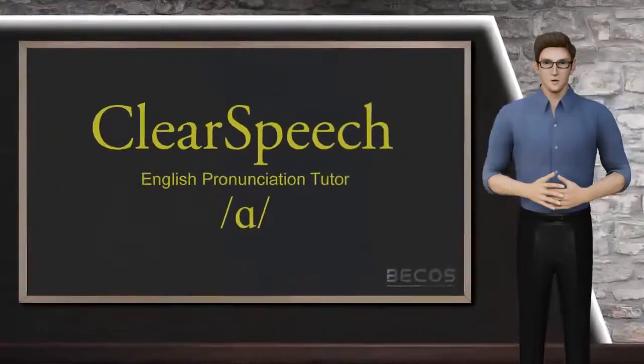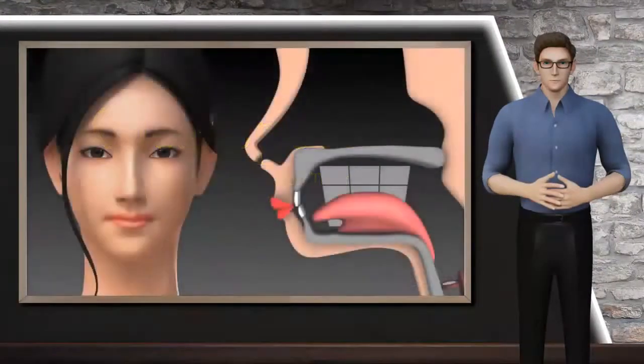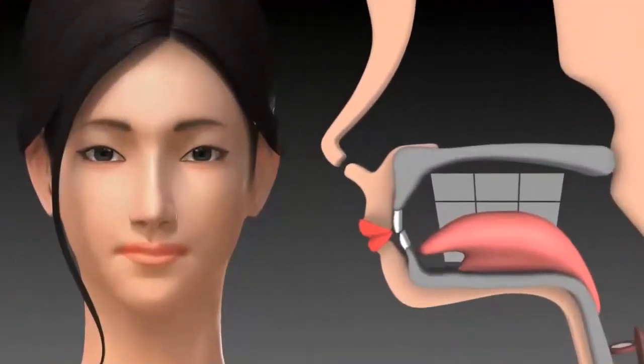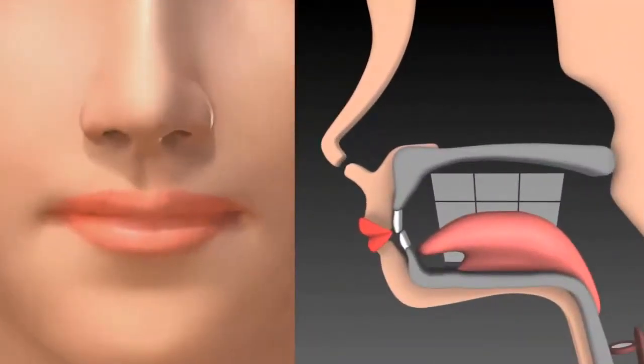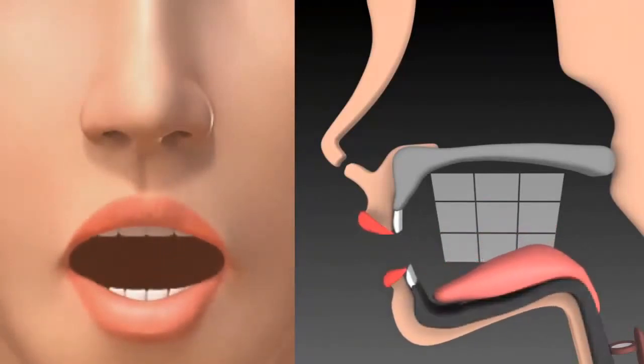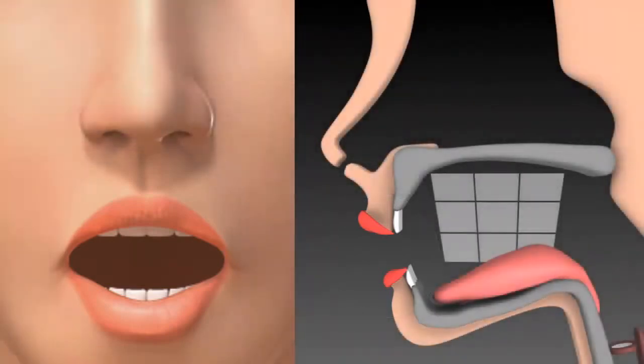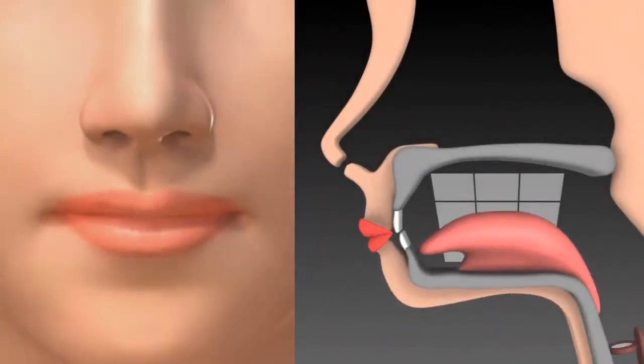Today, we are going to learn about the vowel sound ah. The ah, like in the word top, is produced by positioning the tongue in the back and low in the mouth. The jaw is lowered and open. The tip of the tongue is positioned behind the lower teeth. The lips are unrounded, open, and spread. The ah is lax, so it is short in duration. Just like this.